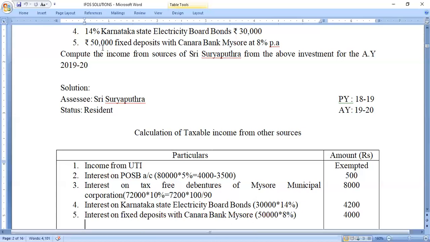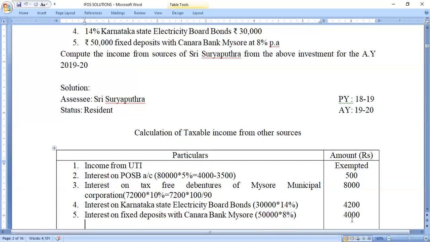But here they have given the investment amount as well as the rate of interest, so we need to directly calculate the interest. That is, 50,000 is the fixed deposit amount and the rate of interest is 8%, so it is 4,000. So it is less than 10,000, so no TDS will be deducted.